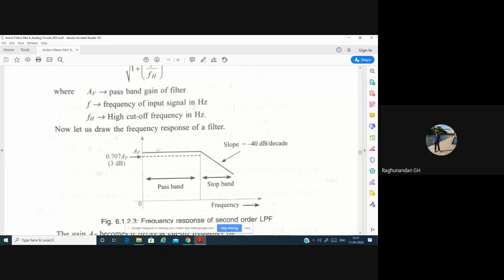In the ideal case, when someone asks you to write an ideal frequency response, we write it in rectangular form only. I think you might have come across this in your signals. Ideally it will be like this, but practically it will take a lot of time to steep down or go to 0.